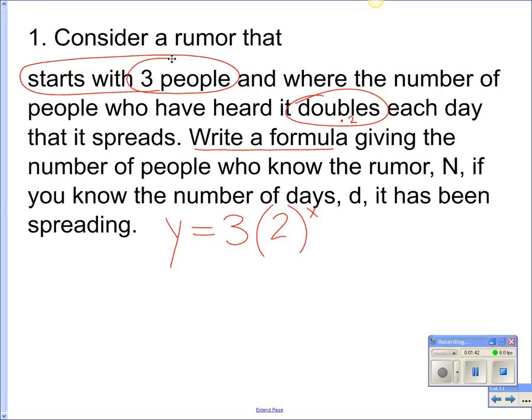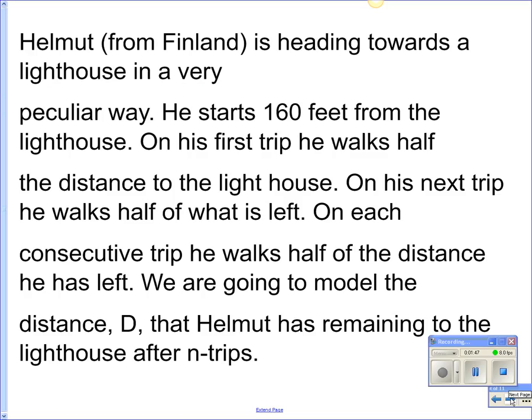Okay. No. All right, number 2. Helmut from Finland is heading towards a lighthouse in a very peculiar way. He starts 160 feet from the lighthouse. On his first trip, he walks half the distance to the lighthouse. On his next trip, he walks half of what is left. On each consecutive trip, he walks half of the distance he has left. We are going to model the distance D that Helmut has remaining to the lighthouse after N trips.